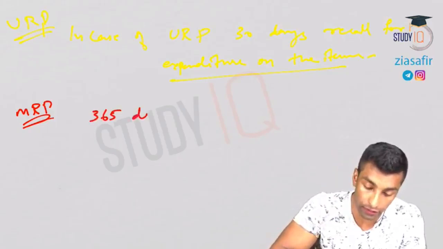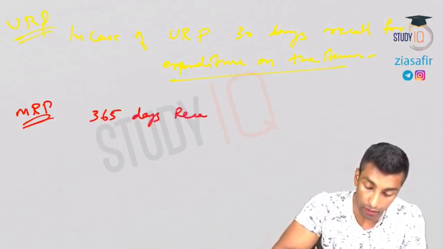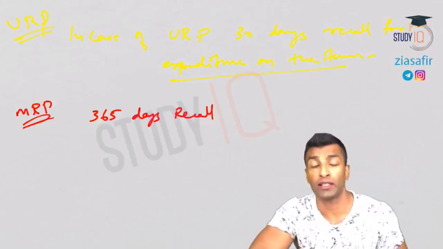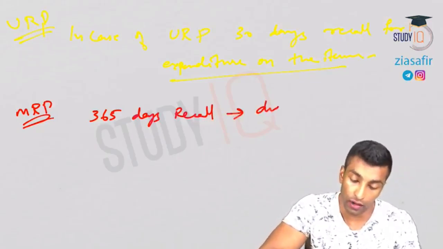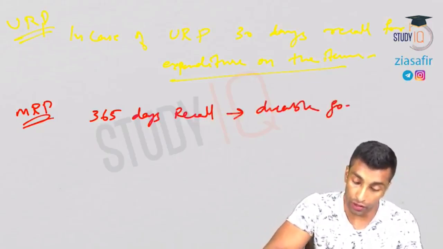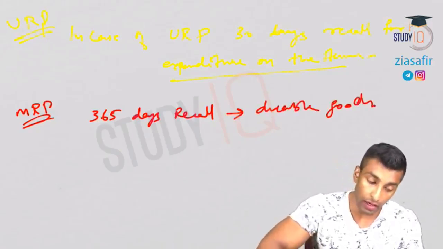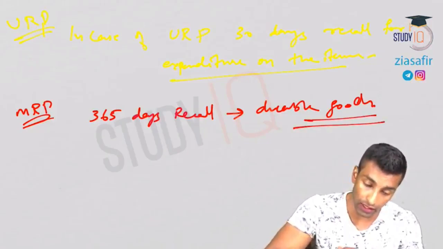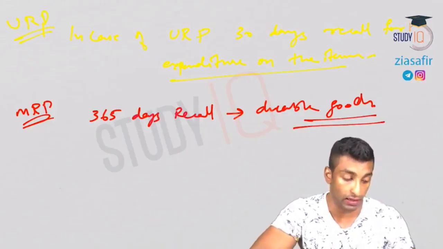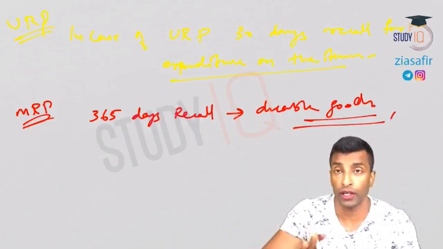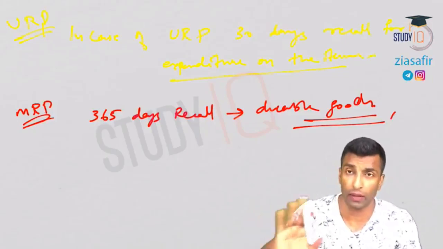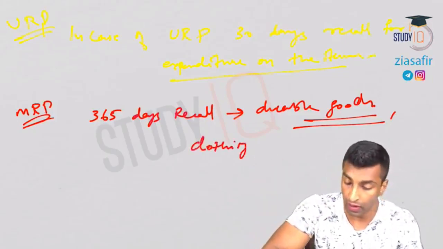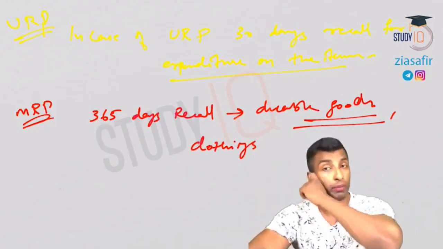365 days recall is for certain items, for the expenditure on durable goods, 5 items. Durable goods like furniture, car, electronics, TV, all those things will come. Then clothing, footwear, educational expenses, medical expenses. What I want to tell you is it is not only based on food.